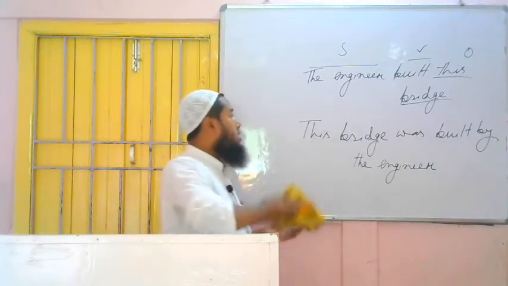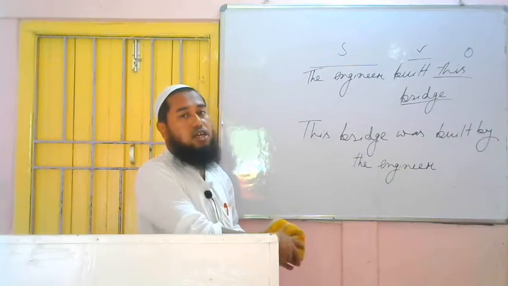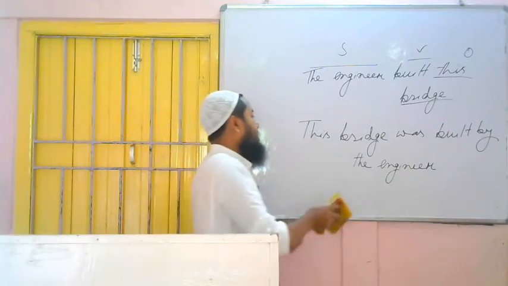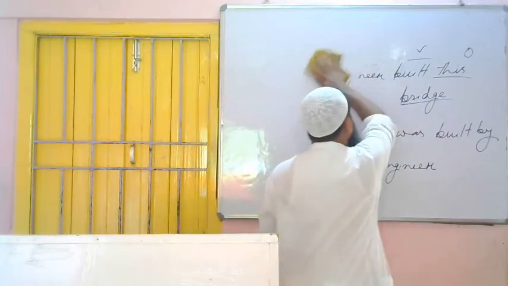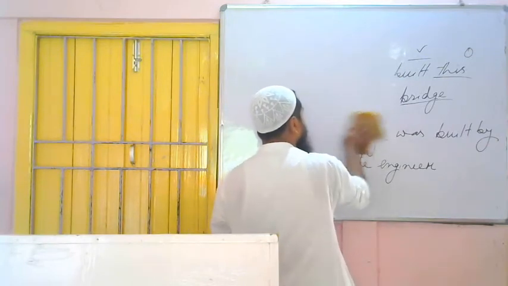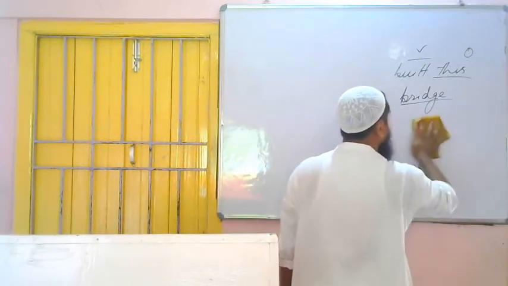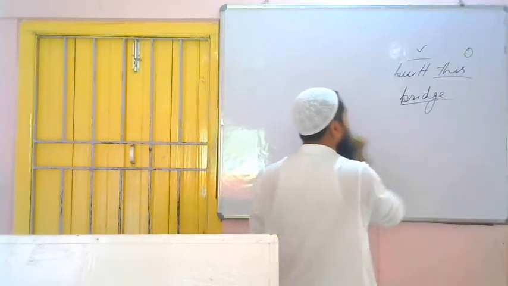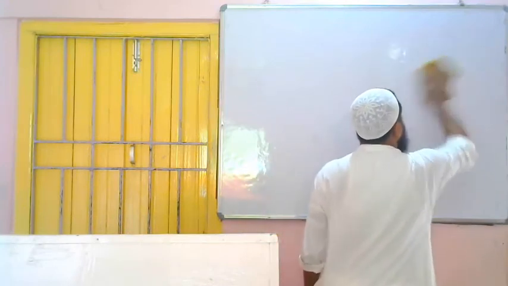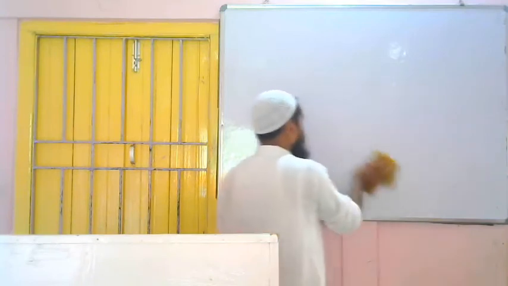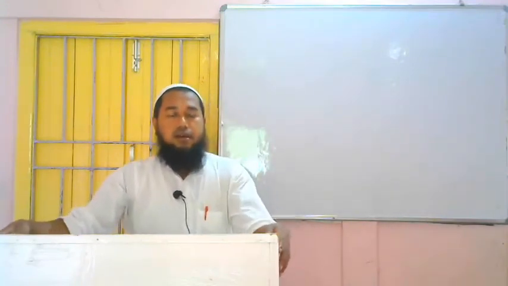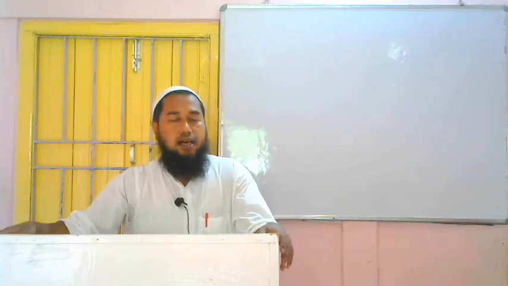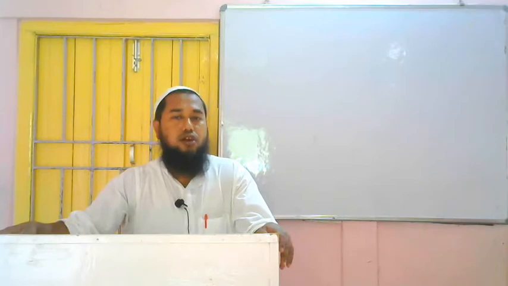Next is what? Past continuous tense. How will we identify a sentence as a sentence of past continuous? We will get was or were in the sentence and ing with the verb. If we get was or were in the sentence and ing with the verb, then we have to understand this is a sentence of past continuous tense. If we get a sentence of past continuous tense, then how to change the voice? It is like the changing of present continuous tense. Just in place of am, is, are, we have to use was or were.